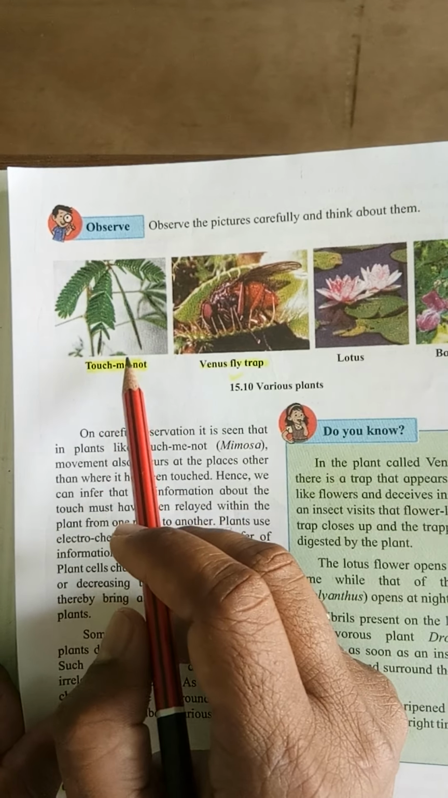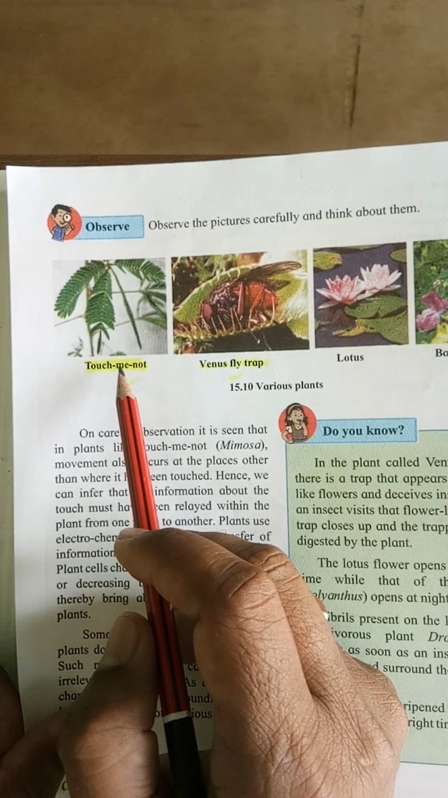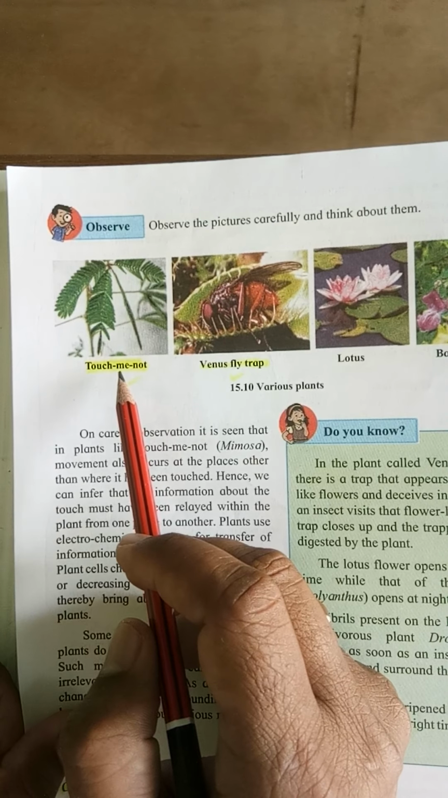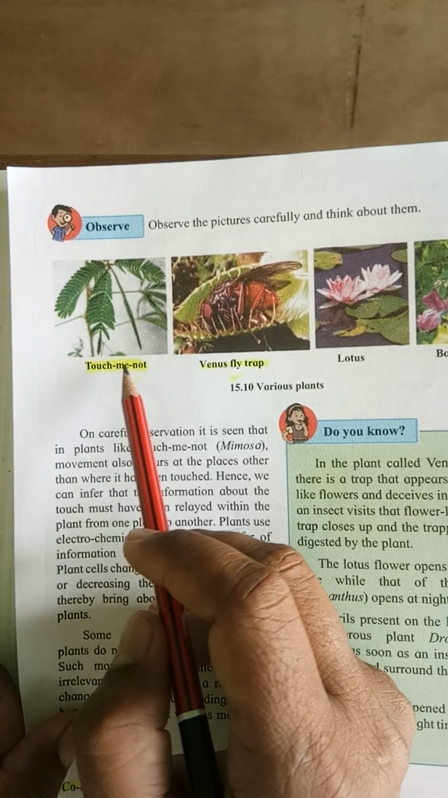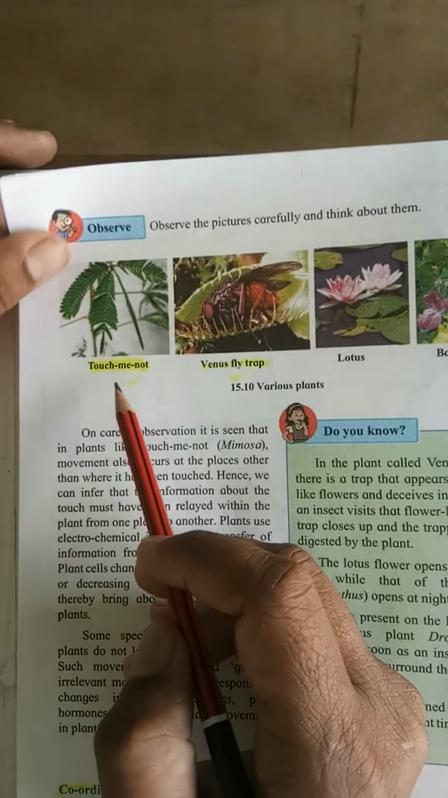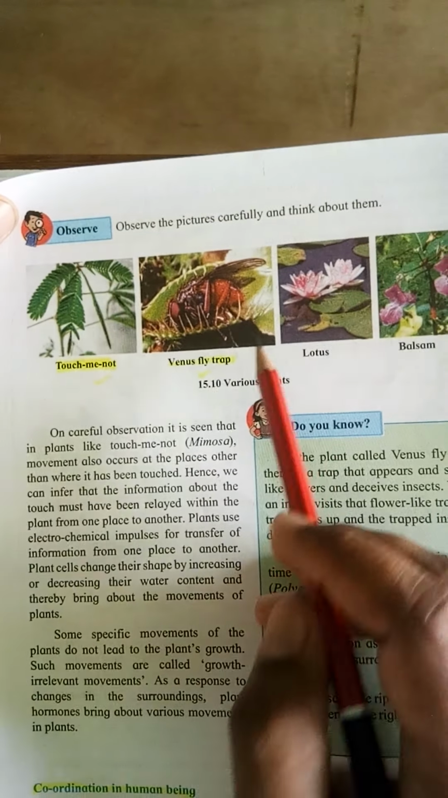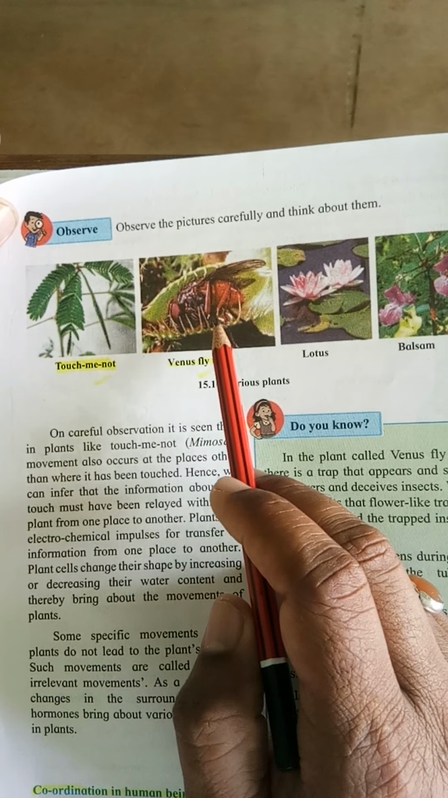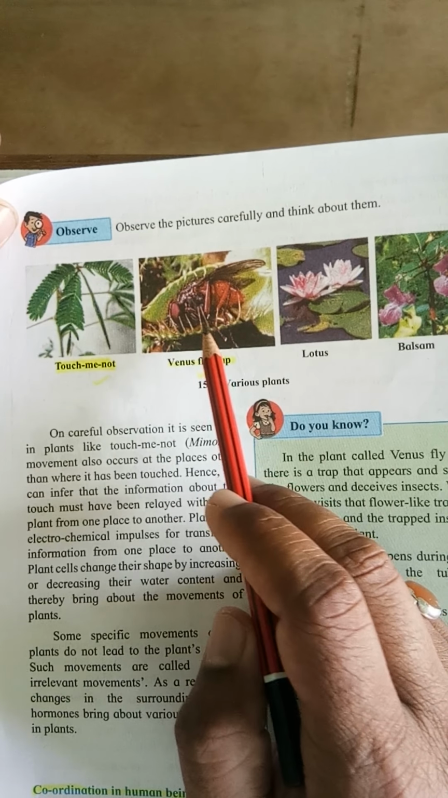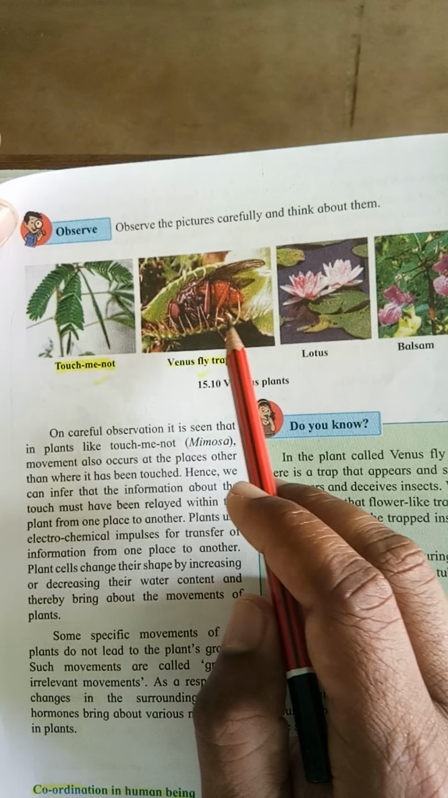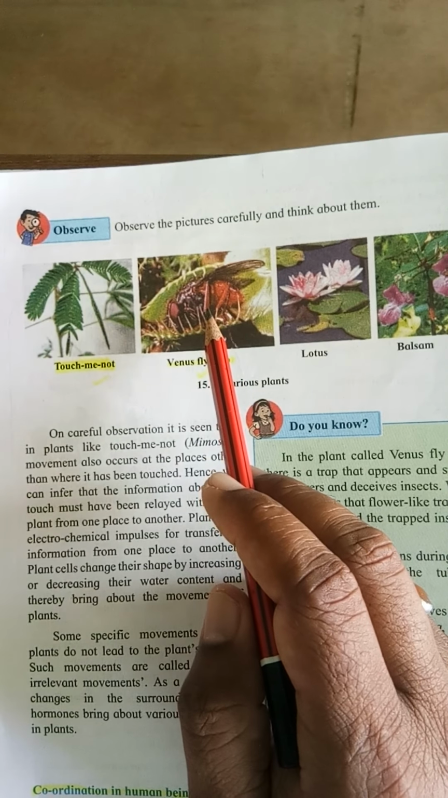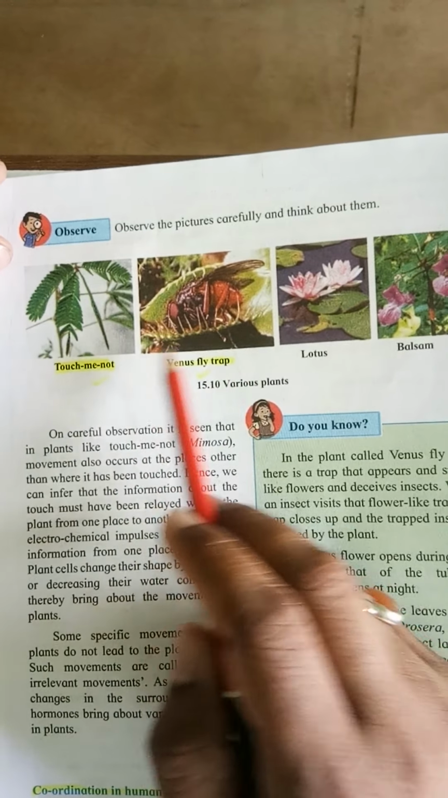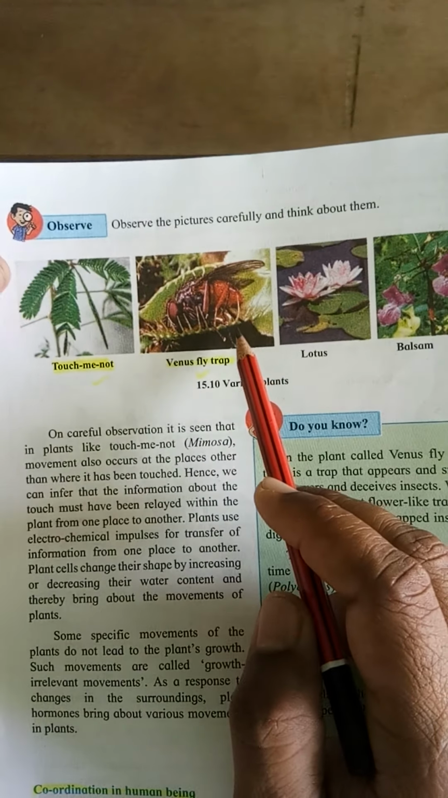Otherwise, a simple example is of the sunflower. Sunflower always faces towards the sun. So this is the responsiveness to stimuli. These are the various plants. Venus flytrap. They catch the insect. When the insect is going in this part of the plant, they just contract and catch it. So these both are the examples of responsiveness to stimuli.